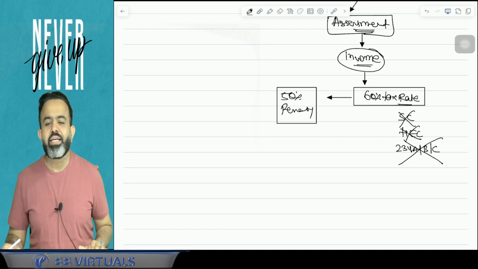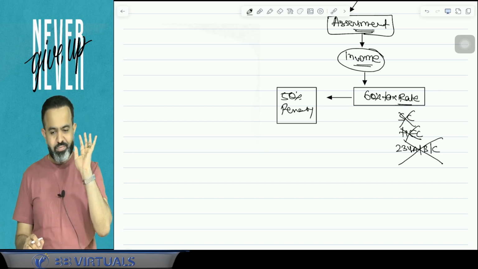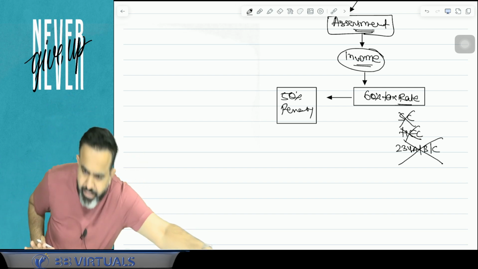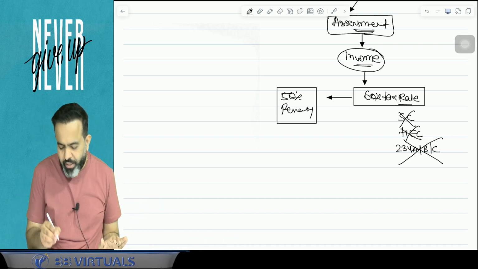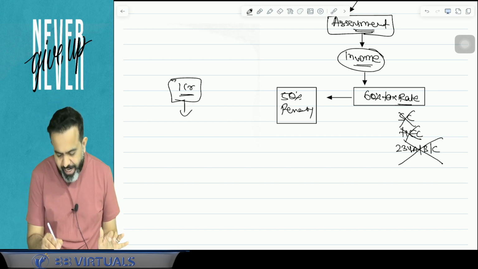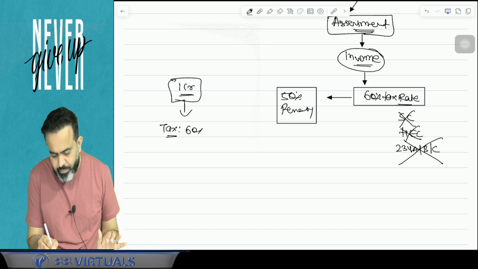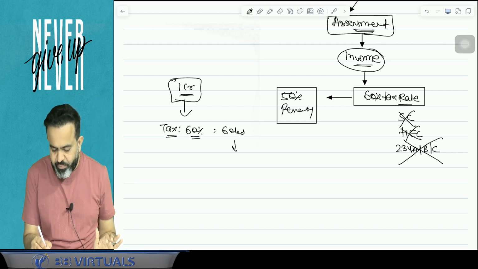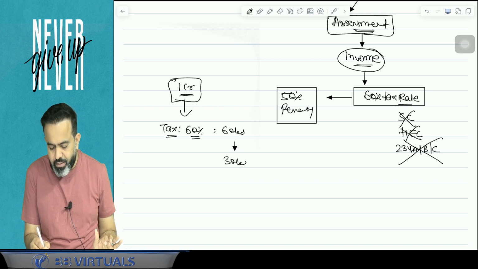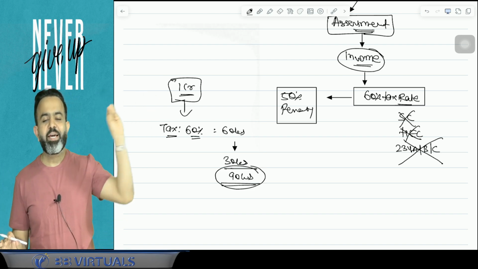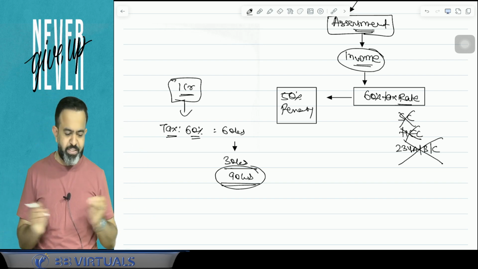So suppose, for example, in simple words, at your home they have discovered one undisclosed income in the raid. So they will make the assessment for the block period, and suppose, for example, at your home they got 1 crore rupees of assets. So they will say that your undisclosed income is 1 crore. On that undisclosed income, there will be tax of 60%. So 60% tax comes to 60 lakh rupees. And on that 60 lakh rupees, there will be a 50% penalty, so that is 30 lakh. So the total comes to 90 lakh rupees. They will take away the 90 lakh rupees, and 10 lakh rupees will be with you. You can enjoy the 10 lakh rupees, there is no issue at all.